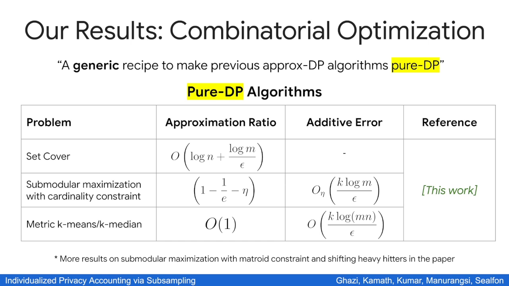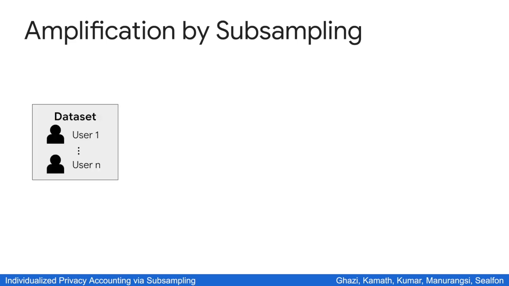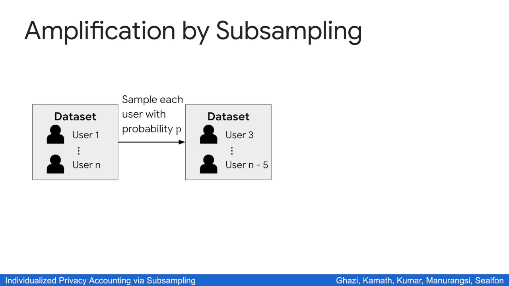We will now dive into more details on how we arrive at these results. As our paper's title suggests, we will use a subsampling procedure. So recall that in subsampling, instead of running the algorithm on the dataset directly, we sample each user independently with probability p to get a subset of the original dataset. And then we run our algorithm on this subsampled dataset instead.